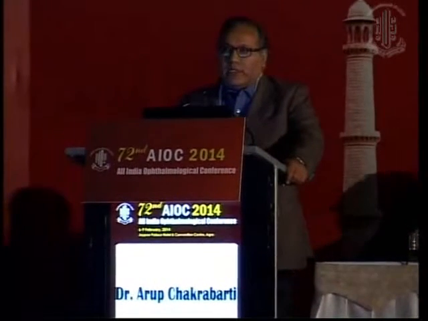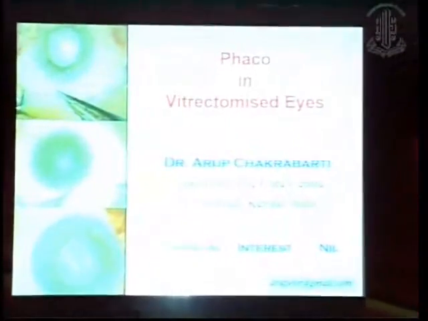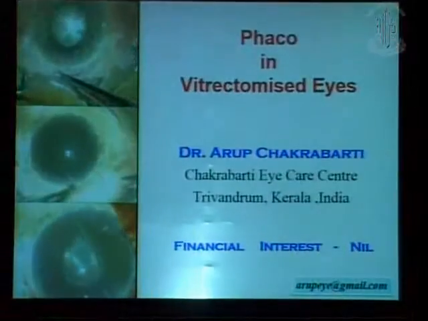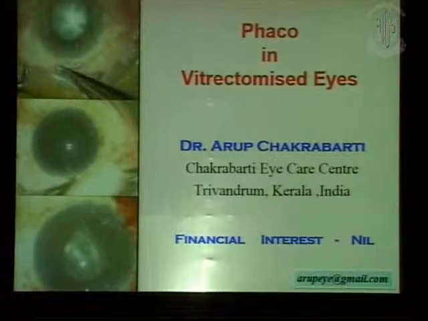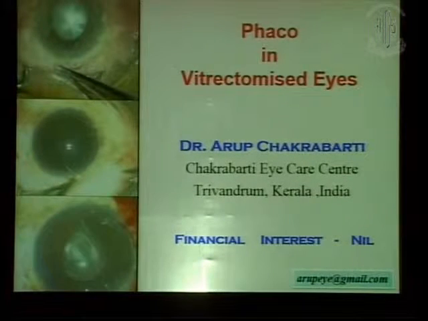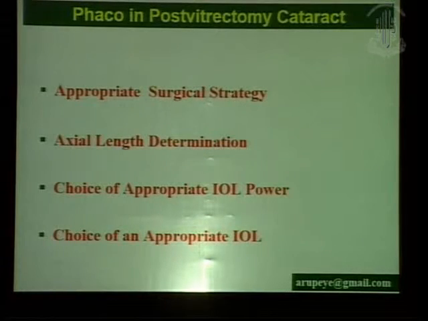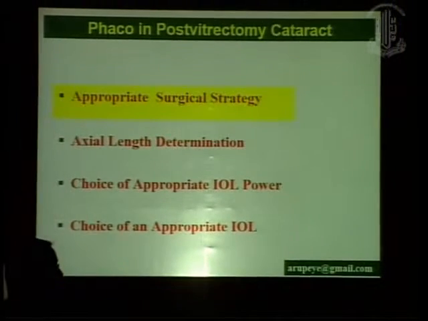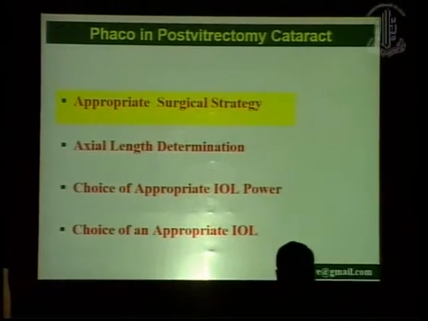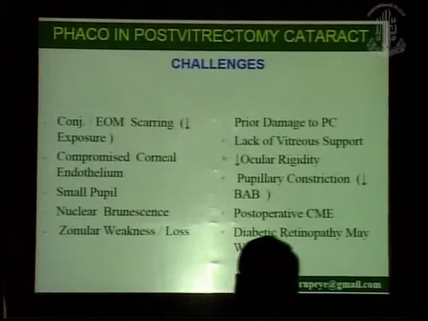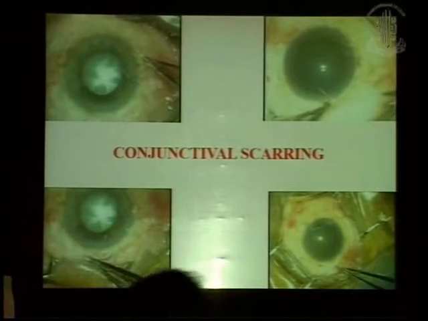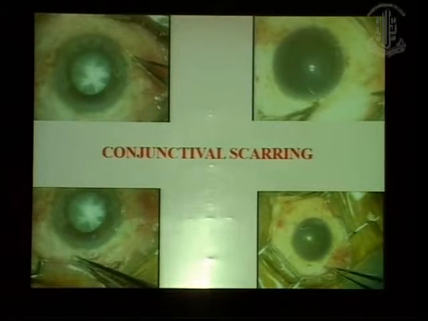Now, cataract surgery in post-vitrectomy cataract is different from the routine because vitrectomized eyes, which harbor these cataracts, are different from a routine eye in various ways. So, we have to deviate from our usual surgical schedule to optimize the post-operative outcome in these challenging situations. The overall outcome for cataract surgery in these eyes depends upon several factors. But in this presentation today, I'm going to talk to you about an appropriate surgical strategy to optimize the outcomes in these post-vitrectomy cataracts. There are numerous challenges a surgeon should be prepared to face while dealing with these cases.